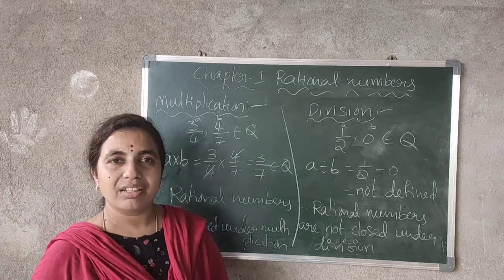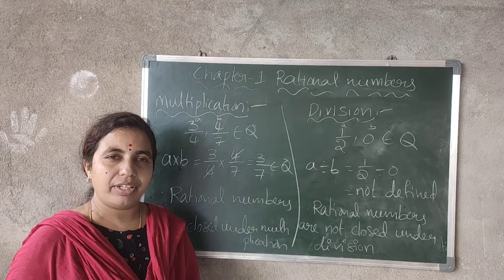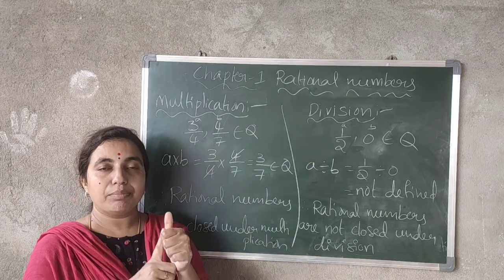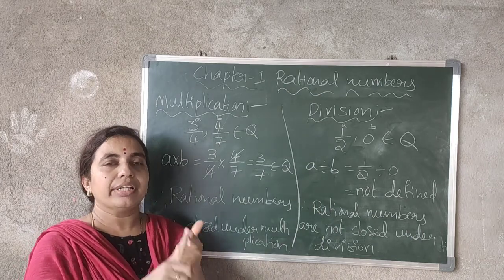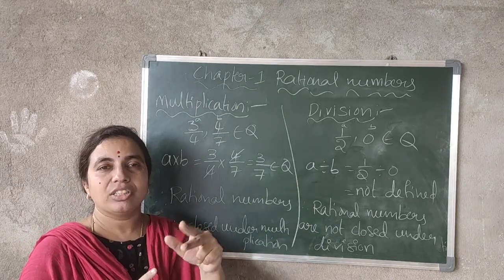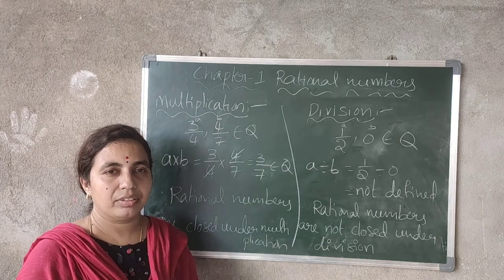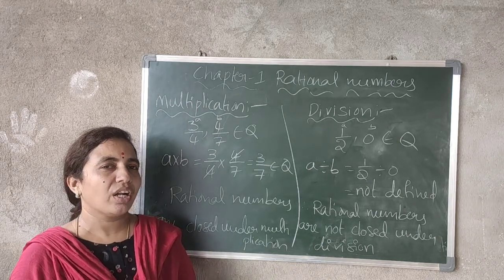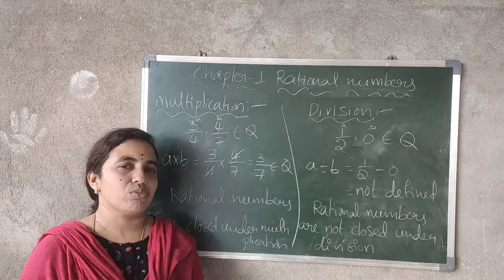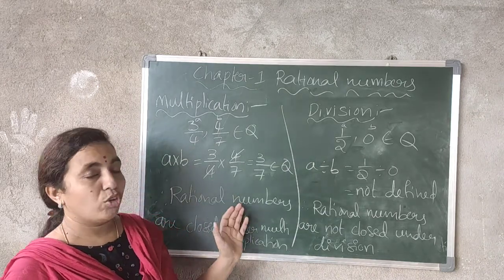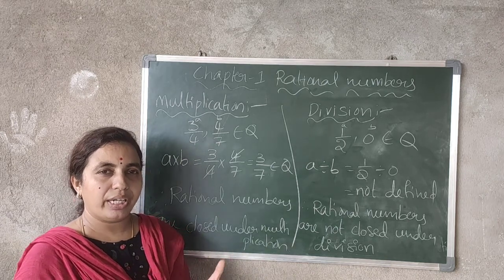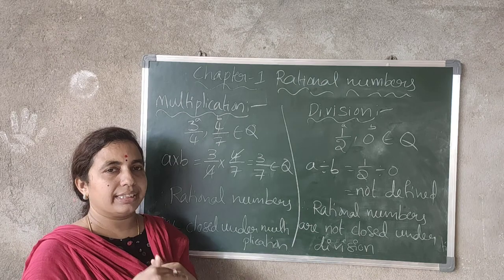So, what did you observe here? When you consider the closure property, rational numbers are closed under addition, closed under subtraction, closed under multiplication, but not closed under division. That means when you divide two rational numbers, you do not always get a rational number. You may get some other number also. So that is about the closure property. The next properties are the commutative and associative properties, which I will explain in the next class.